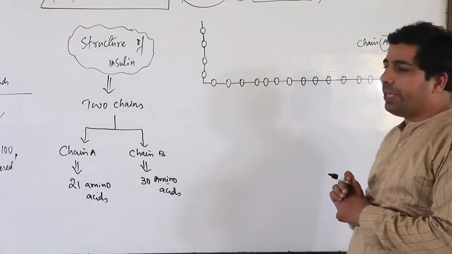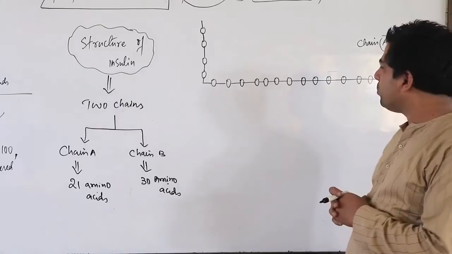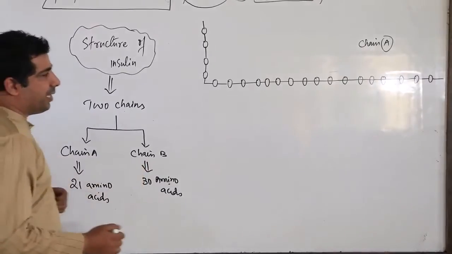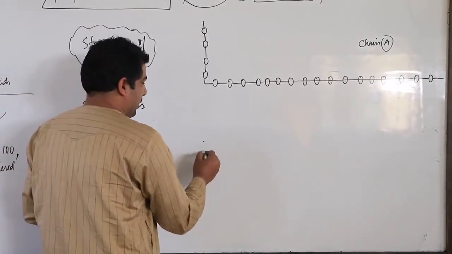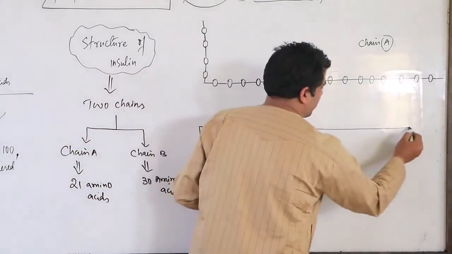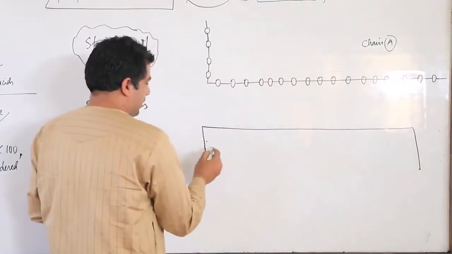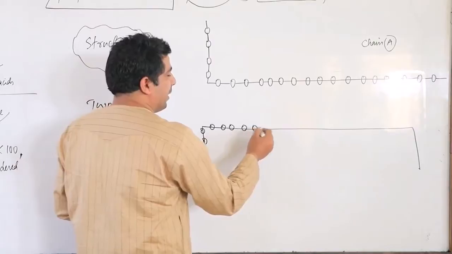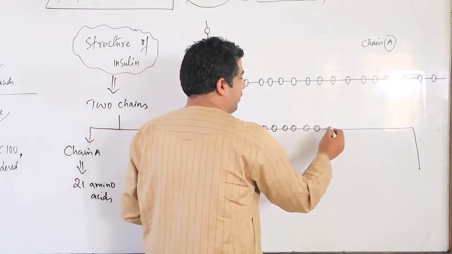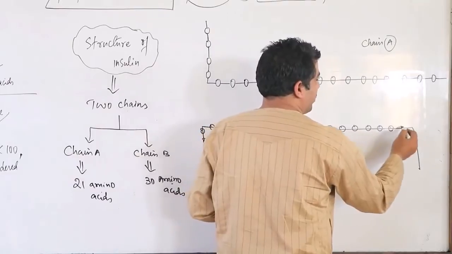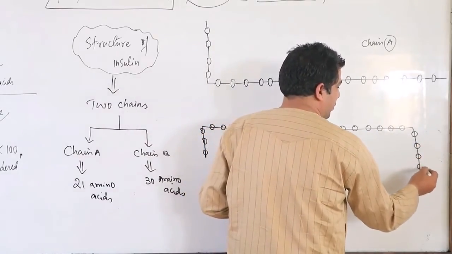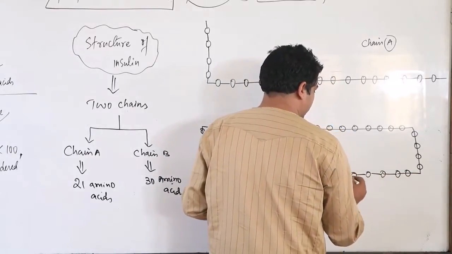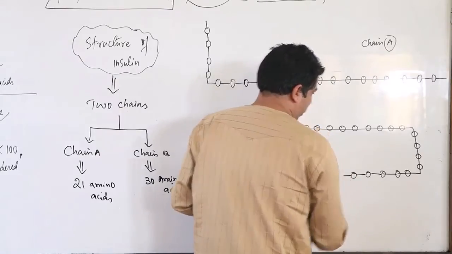In chain B, what do we have? We will have basically 30 amino acids. So let me draw the chain B here. 1, 2, 3, 4, 5, 6, 7, 8, 9, 10, up to 30, we have.